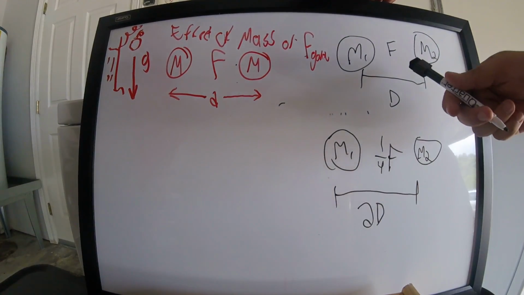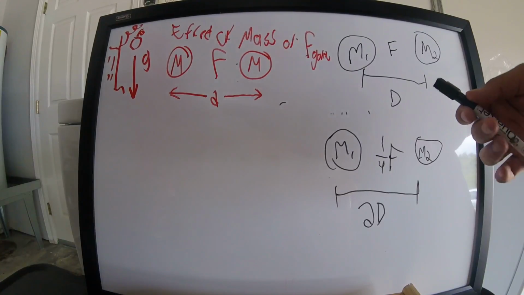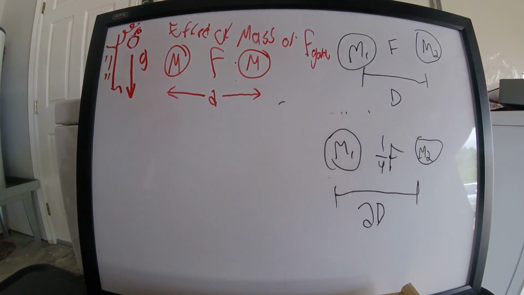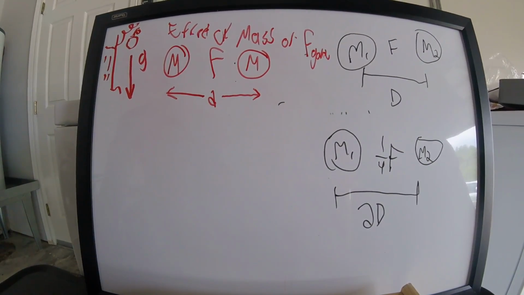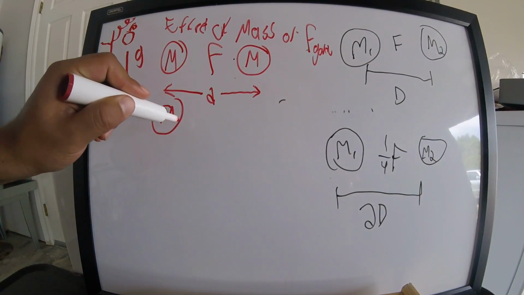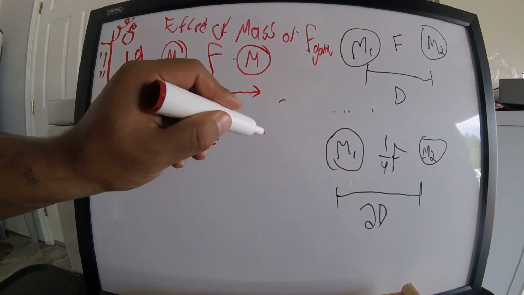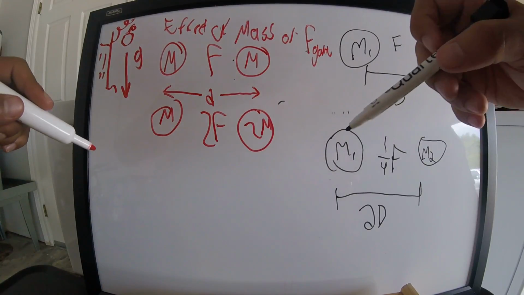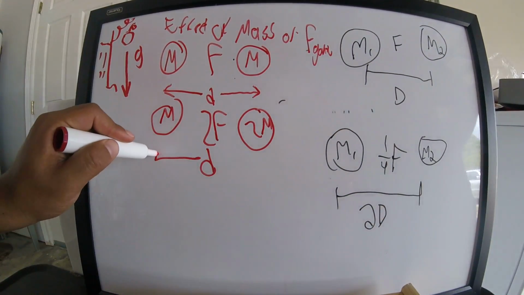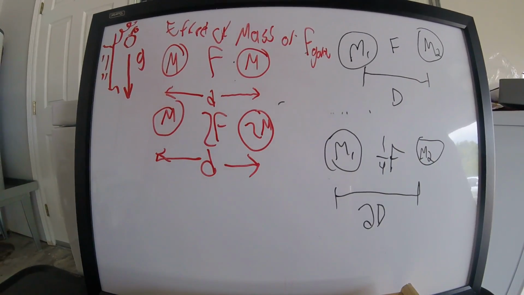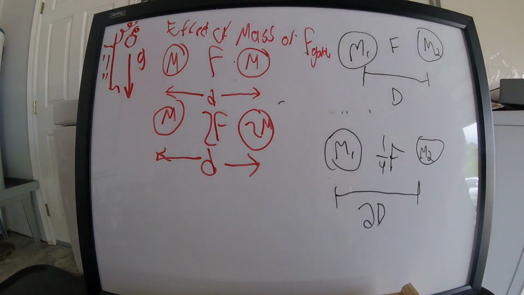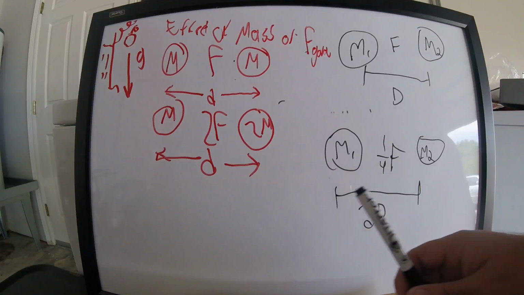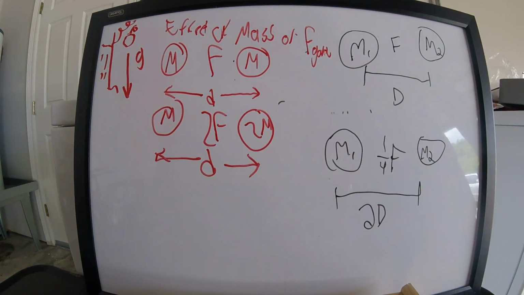So here, for example, on this right side where the black is, shows the effect of distance between two objects. If the distance is doubled between two objects, the force between them would be one quarter. And here, on the left side, the red shows the effect of mass on the force of gravity. On the top, everything is normal with the coefficient of 1. But on the bottom, if you double the mass of one of the objects and keep the same distance, the force of gravity will be doubled.